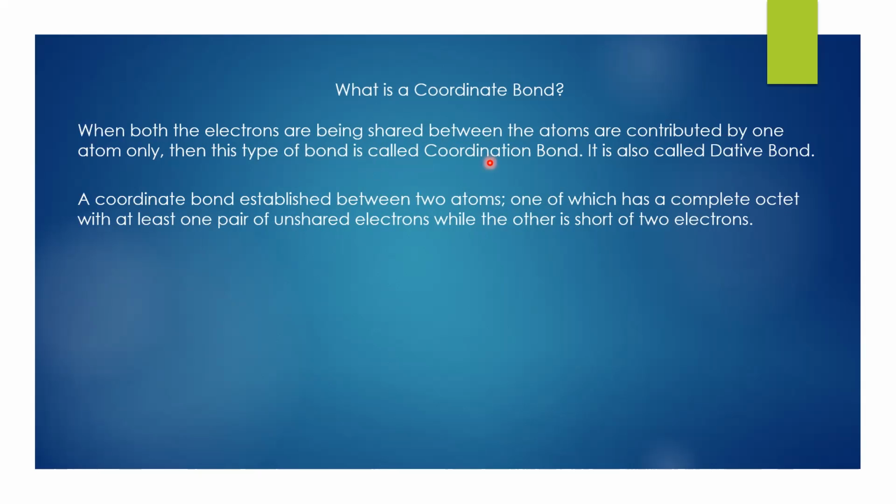Basically, you can recall an example of coordinate bond as ammonium chloride, where ammonia is formed and then the lone pair of electrons of nitrogen is completely donated to the hydrogen ion. A coordinate bond is established between two atoms, one of which has a complete octet with at least one pair of unshared electrons, while the other is short of two electrons.